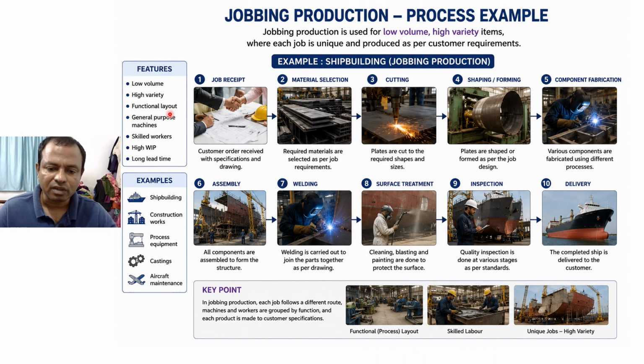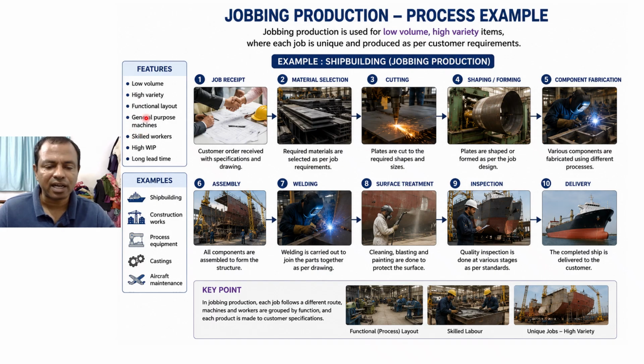Shipbuilding is a customized production. So here some of the features are shown, like a low volume, that means 1 or 2 ships will be built in a shipyard at a time, and high variety, that means compared to the previous ship, this ship will be different, and functional layout will be used.